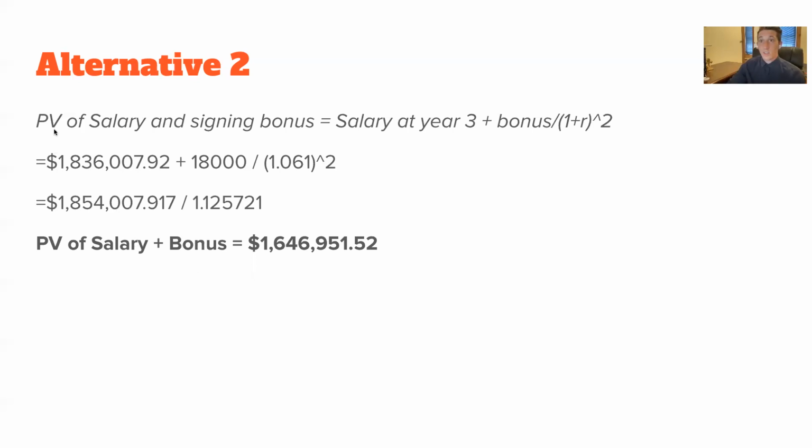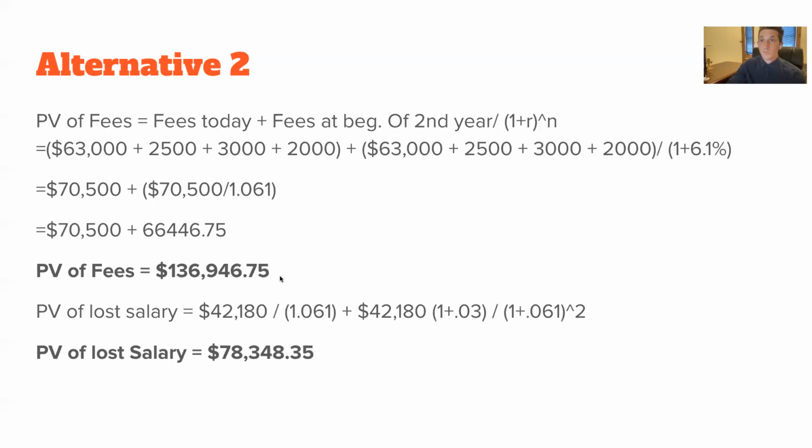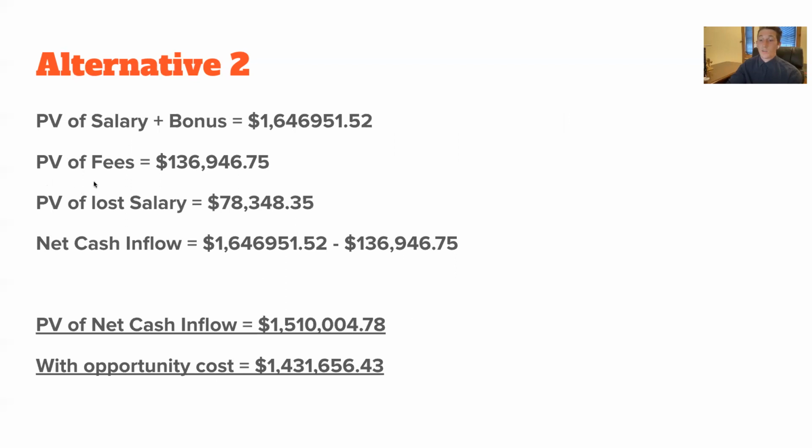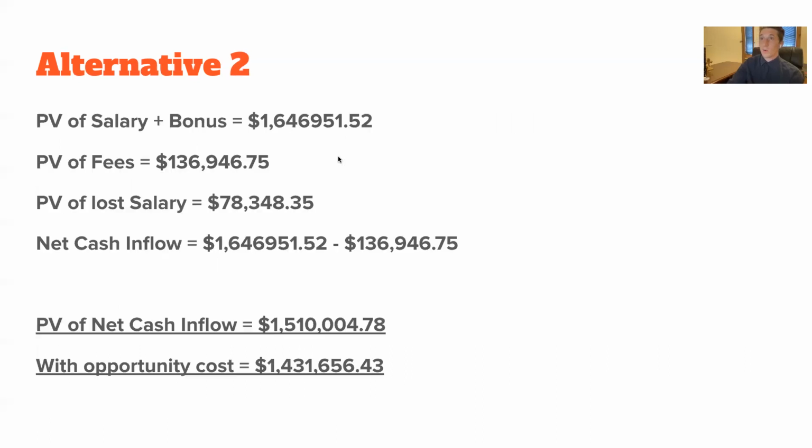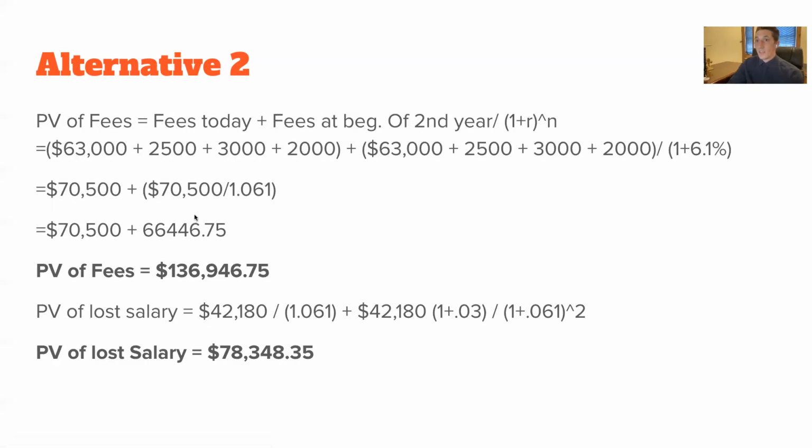And so by doing that, we take that present value and then add it with the bonus and divide it by this factor here. And we end up with a $1.64 million present value of salary plus bonus. Now, the other parts of this equation are to account for the fees and opportunity costs. So the fees are just what the MBA program costs. And these are just the costs, and then that cost that we can expect in year two. And that's the present value of the fees today.